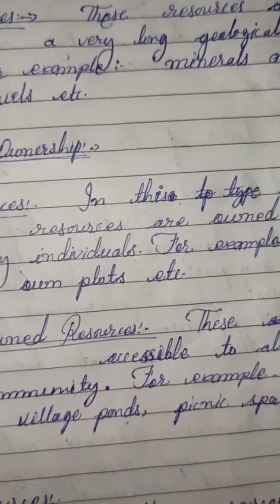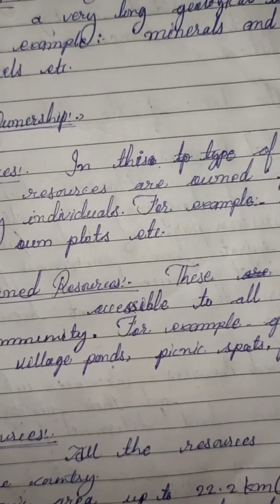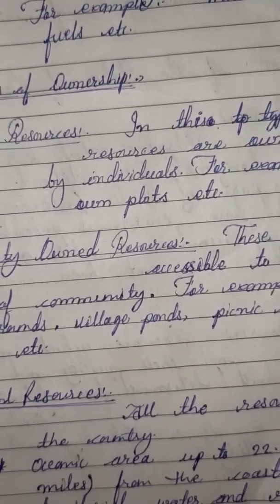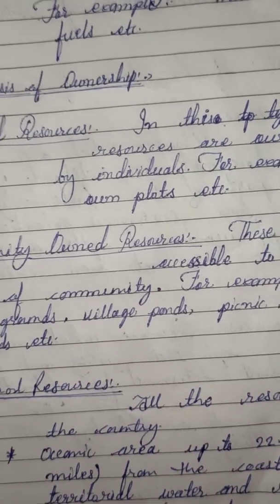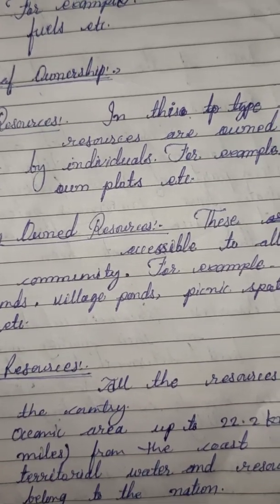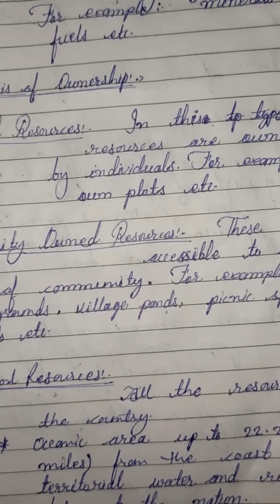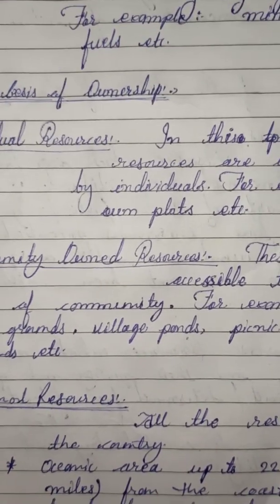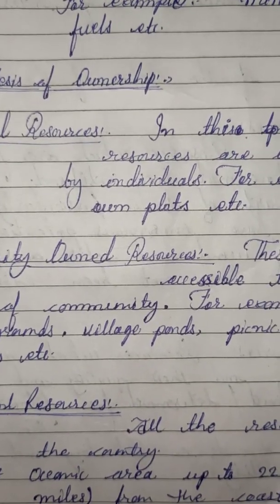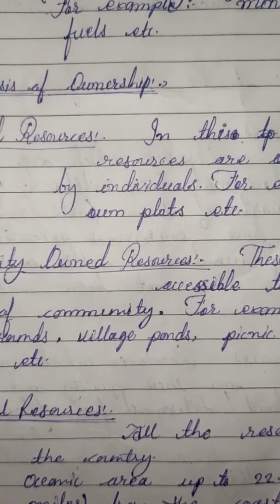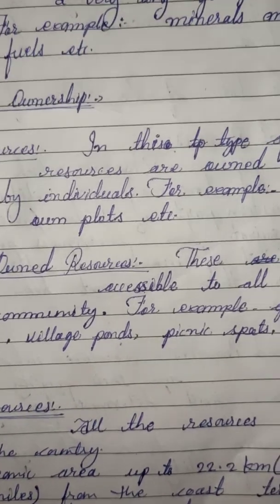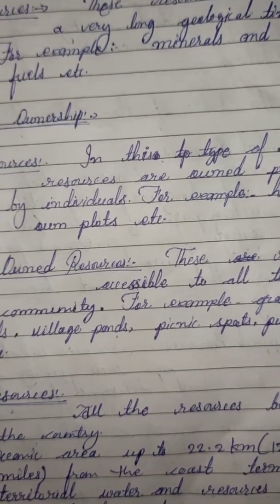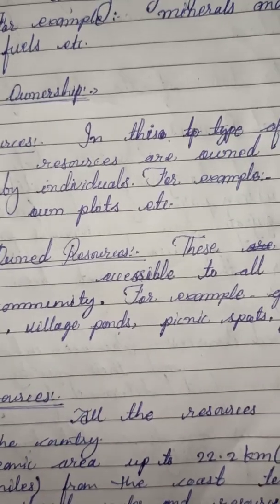The second type is community owned resources. These resources are owned by the whole community. There is no individual owner, just like a public ground, public park, public complexes, village ponds, picnic spots, playgrounds.